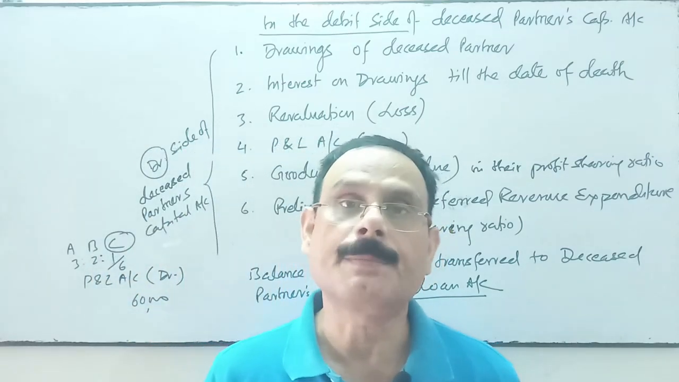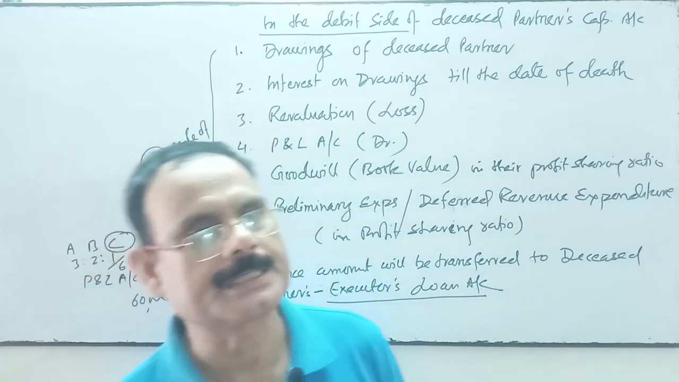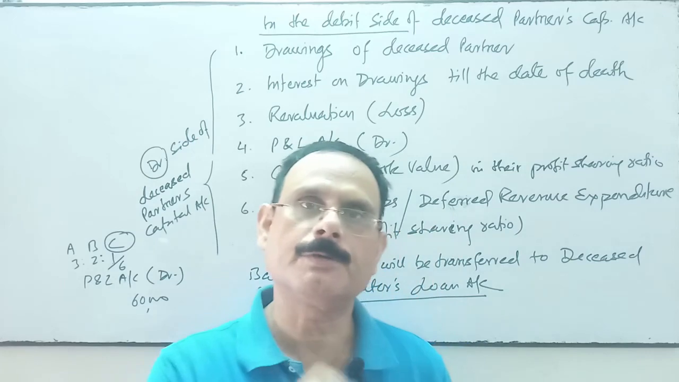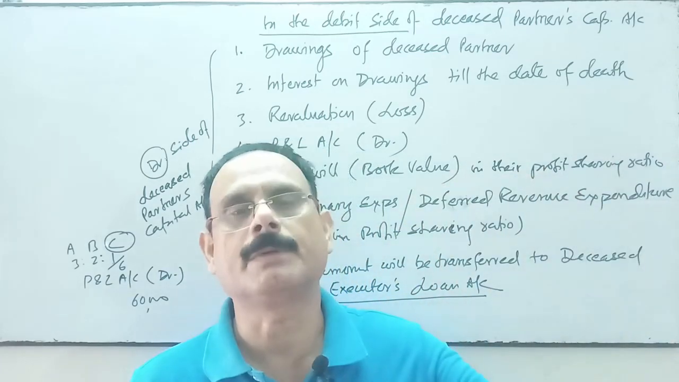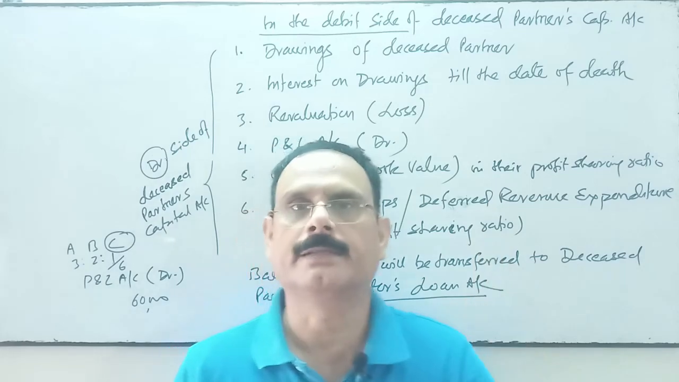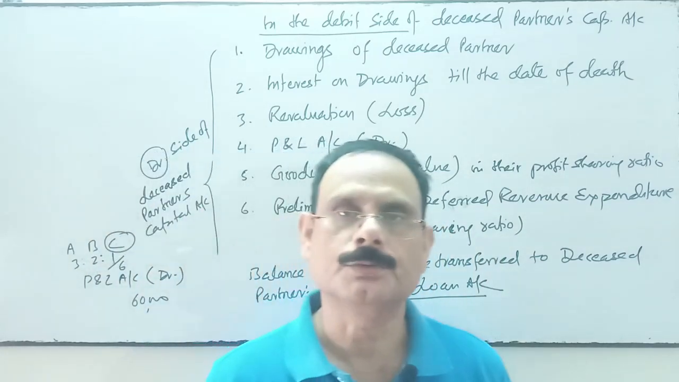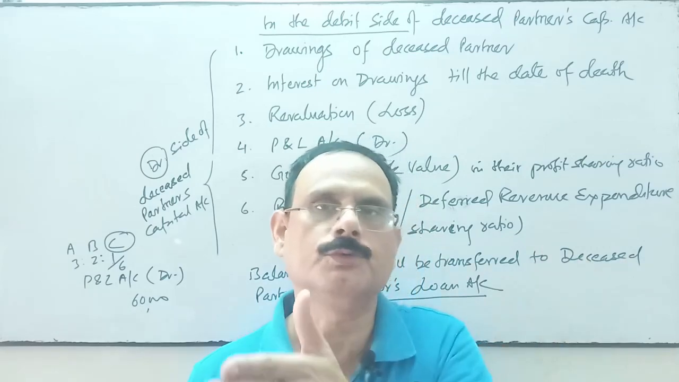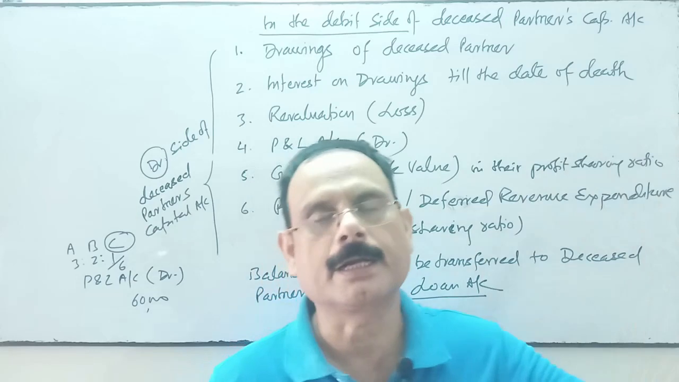Interest on capital, if there is a provision for it in the partnership deed, will be given to the deceased partner. On the credit side we will transfer that amount till the date of death. Suppose the partner died on 30th June, so from April to June, 3 months interest on capital will be transferred to that partner's capital account.